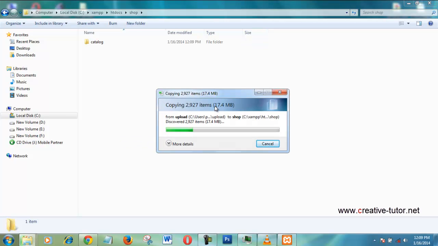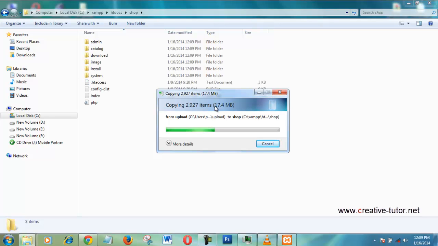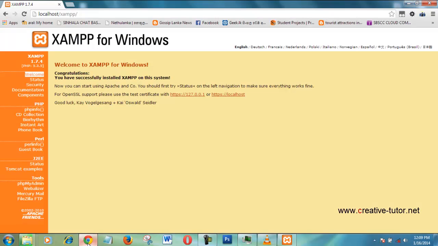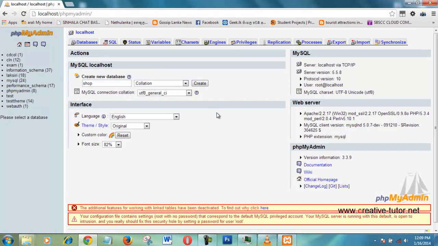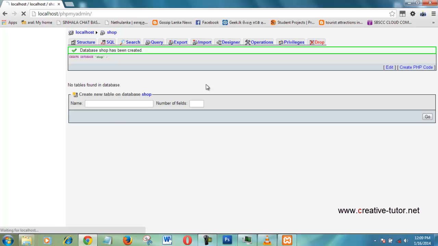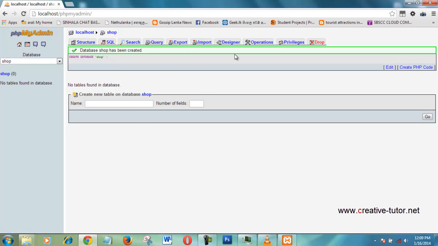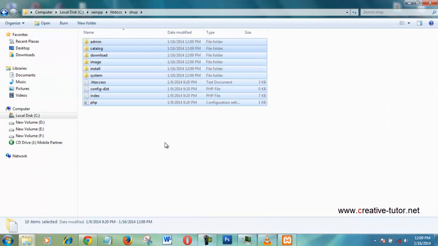It takes some time. Then you can type localhost/xampp in the address bar and go to phpMyAdmin. Then you can create a new database. I create the database, its name is shop. Okay, create. The database has been created. Well done.